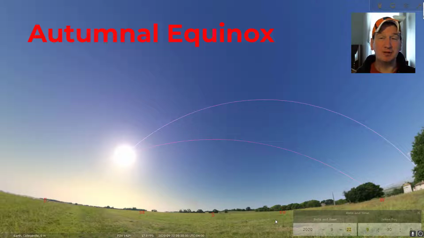This is the midpoint in between the summer solstice, which we had back in June, the first day of summer, and the winter solstice, which will be the first day of winter later on in December. This is the astronomical start of fall, when the things in the sky line up right to let people know that it's fall time. The meteorological start of fall, which is when the temperatures typically start to go through their cycles of cooling down, actually happens on September 1st. But this is the astronomical one.